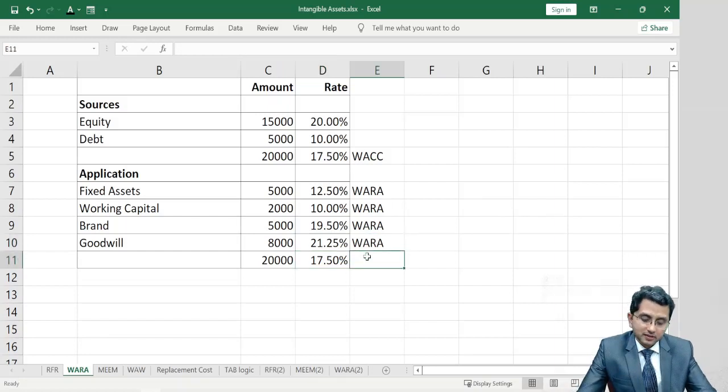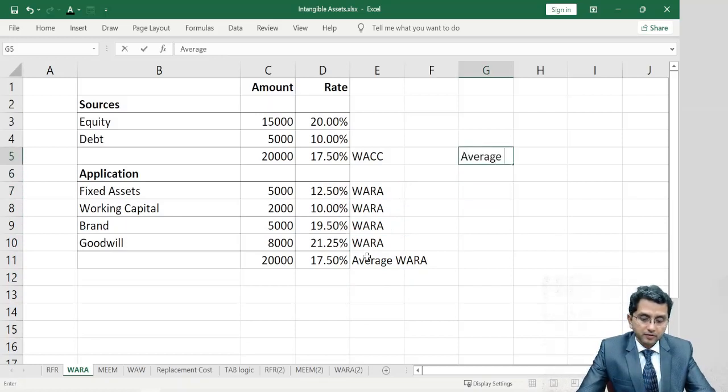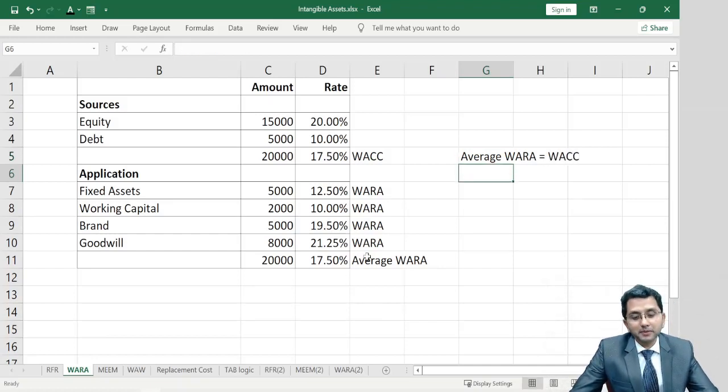So this is average VARA. What I'm trying to say is, average VARA should be equal to weighted average cost of capital. So now I'll try to make sure that it tallies.